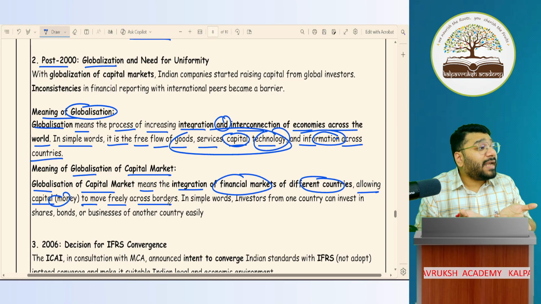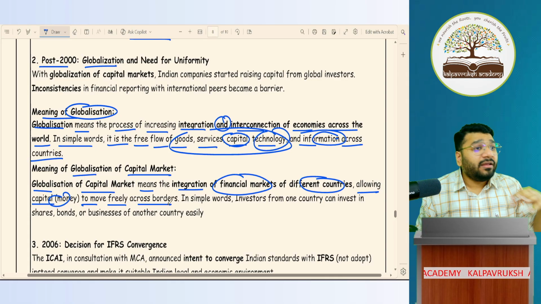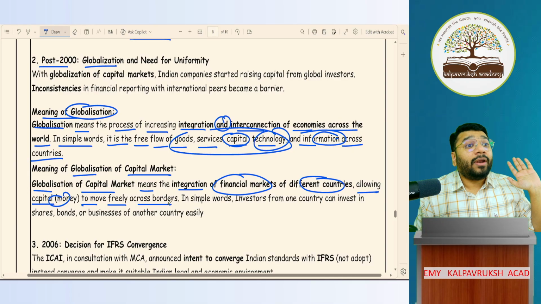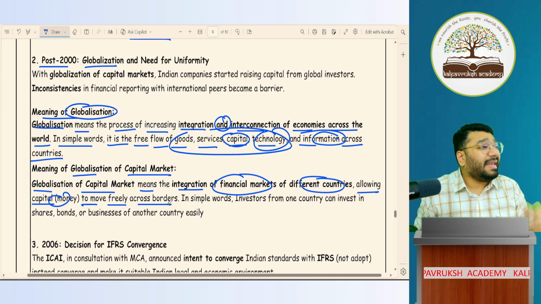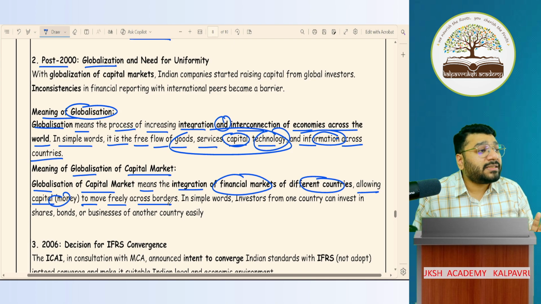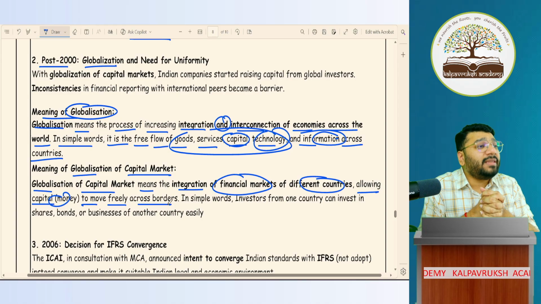So what strategy did we follow? Not an adoption strategy. We followed a convergence strategy, where 90% of the foreign language we took, and 10% modification we made here and there, which will suit our economy best. Right? That is why it is called Ind AS, a convergence with IFRS.